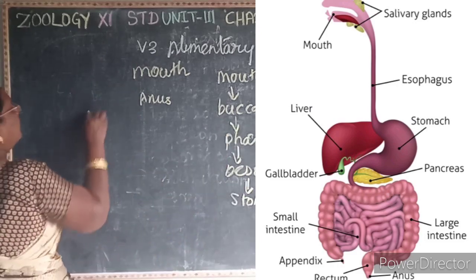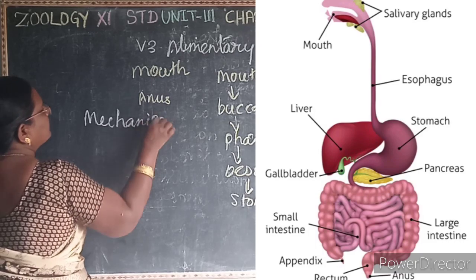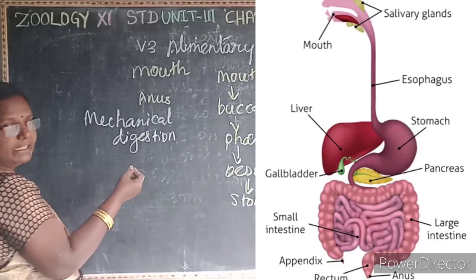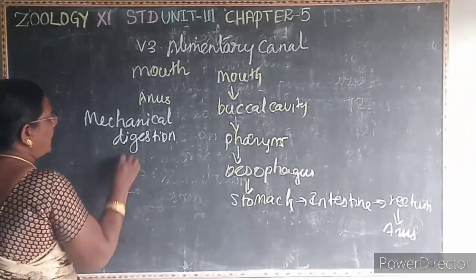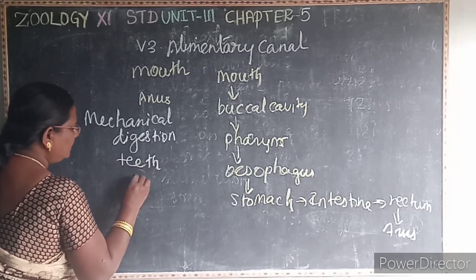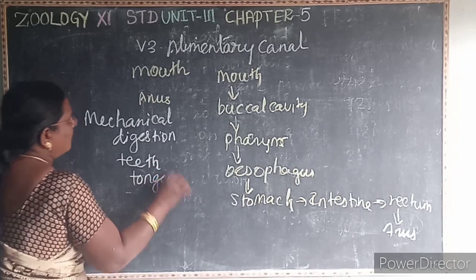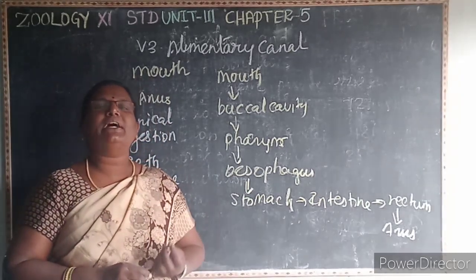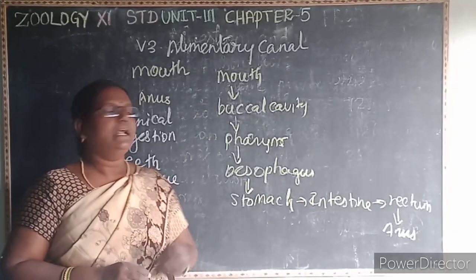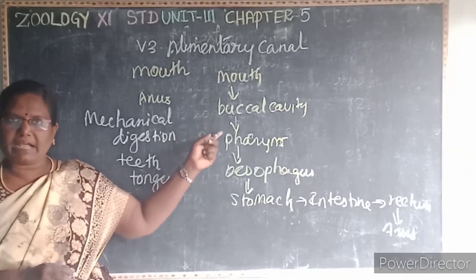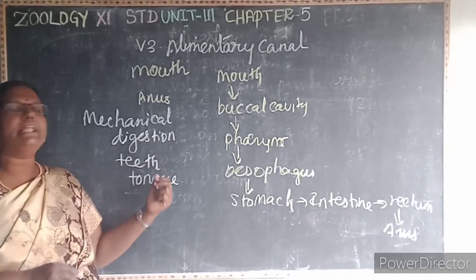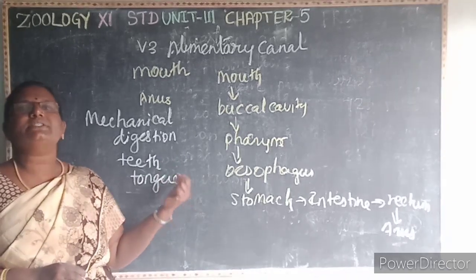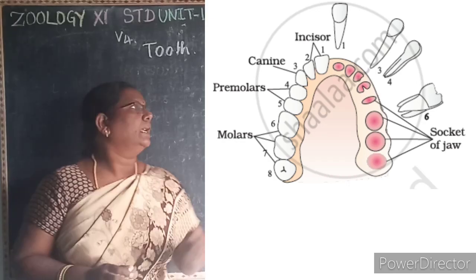There are two types of digestion. Mechanical digestion takes place in the buccal cavity, where the food is chewed with the help of the teeth and tongue. Chemical digestion is initiated by the enzymes secreted by the salivary gland. The teeth and the tongue help in the chewing of the food.